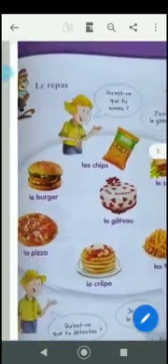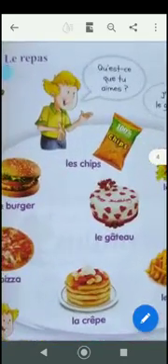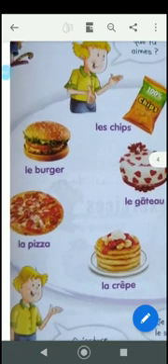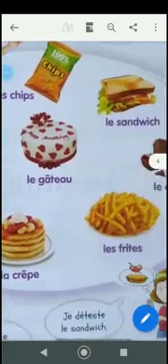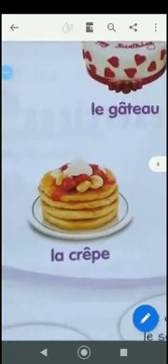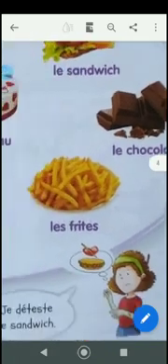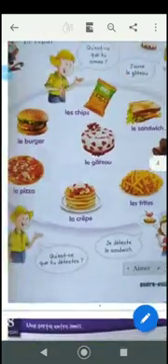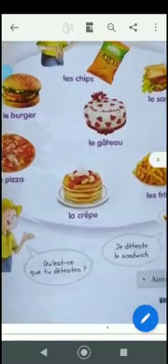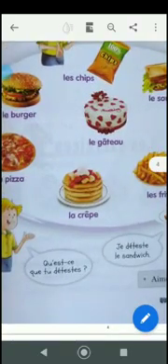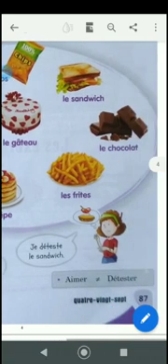Now these are some of the foods: les chips, that is the chips, le burger, la pizza, le gâteau, la crêpe. Crêpe is the pancake, okay. Les frites is what we say French fries. Le chocolat. Clear? So here you have got two verbs, that is aimer, and the second verb is détester, qu'est-ce que tu détestes? Déteste is to dislike, you do not like. Clear? So je déteste le sandwich. So whatever you like or you don't like, you can mention here. For example, if you don't like vegetables, you can say je déteste les légumes.